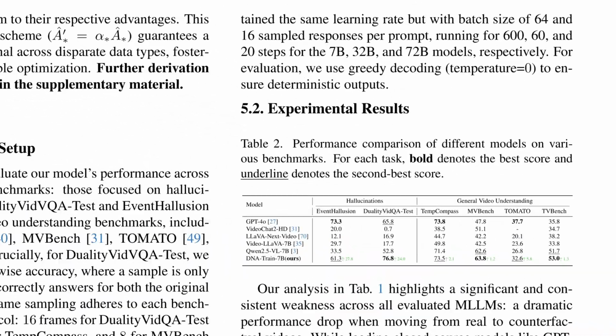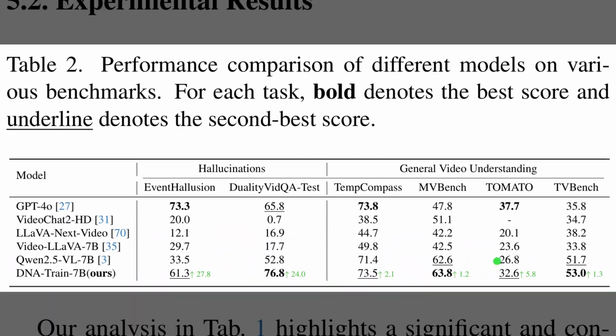Alright, Table 2 expands the evaluation to a wider range of benchmarks, covering both hallucination detection and general video understanding. On the left side, focused on hallucinations, the proposed DNA Train 7B model achieves 76.8% on the Duality VidQA test, and remarkably, it scores 61.3% on event illusion.